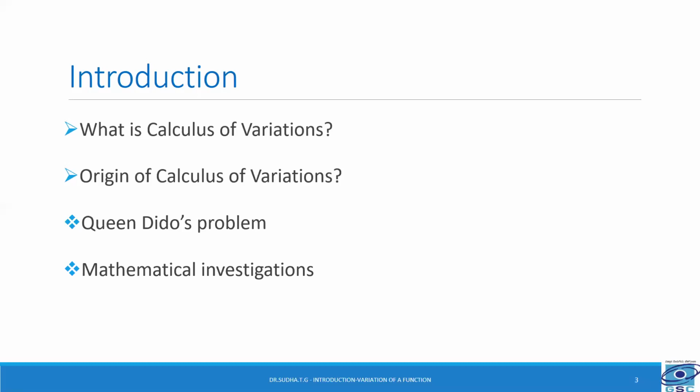We know that in calculus, that is in differential calculus, we deal with problems of maxima and minima of functions. But calculus of variations is, however, concerned with maximizing or minimizing functionals. We later discuss functionals in this session.